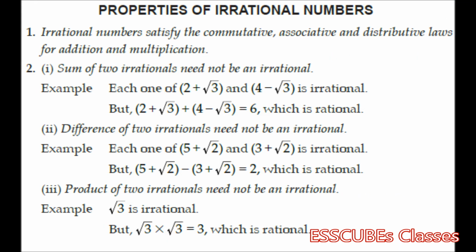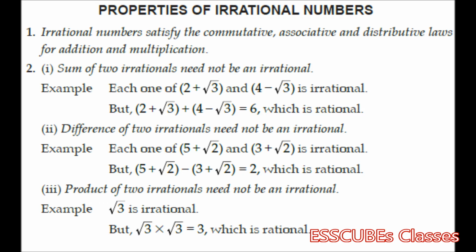Let us look at some of the properties of irrational numbers. Irrational numbers satisfy the commutative, associative, and distributive laws for addition and multiplication. Well, the sum of two irrationals need not be an irrational number. For example, 2 plus root 3 is an irrational number.